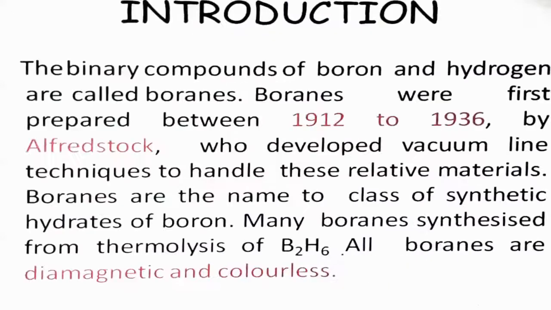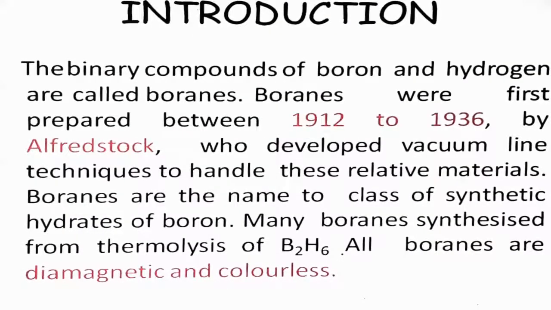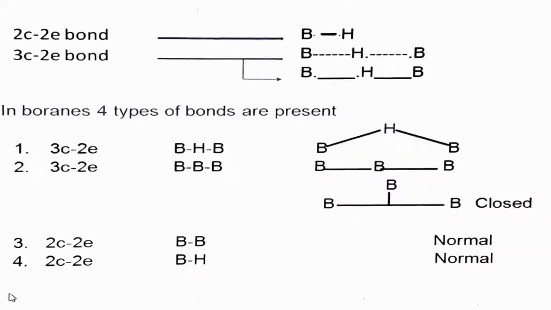We have already discussed in my previous lecture that boranes were prepared between 1912 and 1936 by Alfred Stock, and all the boranes are diamagnetic and colorless in nature. Before starting the structures of different kinds of boranes, first we have to see the different kinds of bonds and how many electrons take part in the formation of bonds.